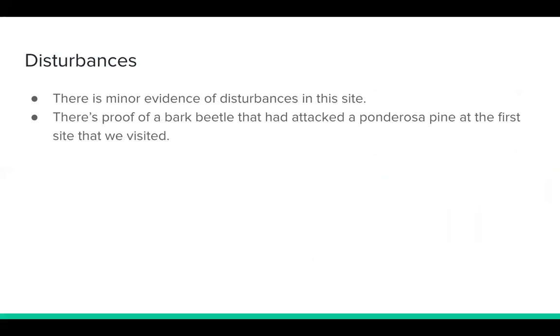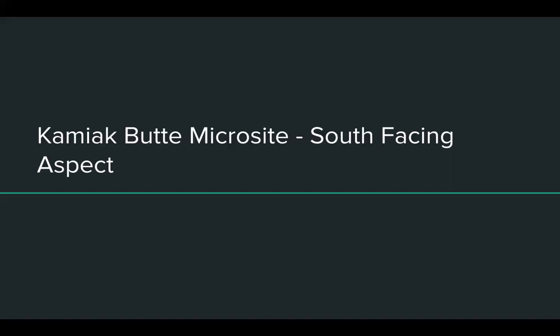This region has minor evidence of disturbances that have an effect on the ecosystem. One of these is the proof of a bark beetle attacking the tree where it has lost all of its bark. The bark beetle killed the tree a while ago, and the woodpeckers began breaking the bark off to reach the beetle larvae and eat them. This is important because it protected the surrounding trees from that same beetle.